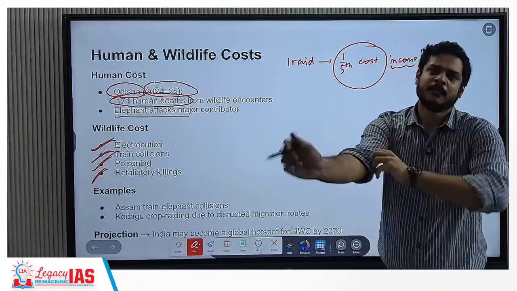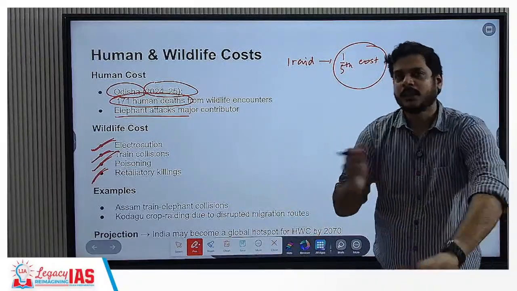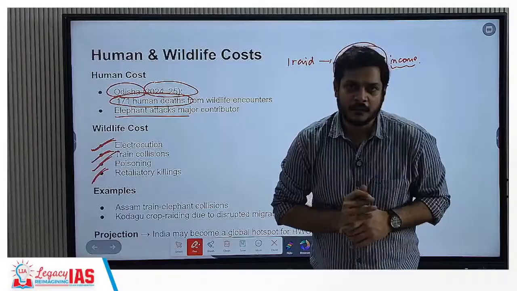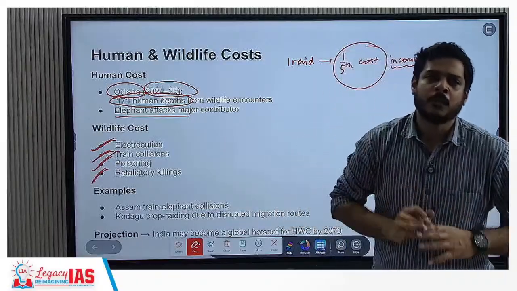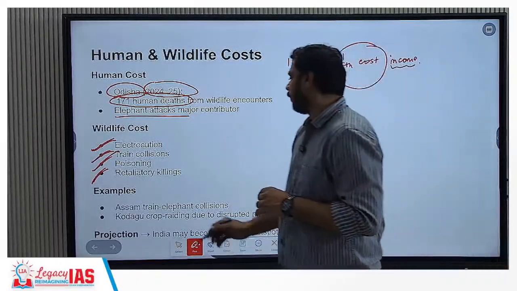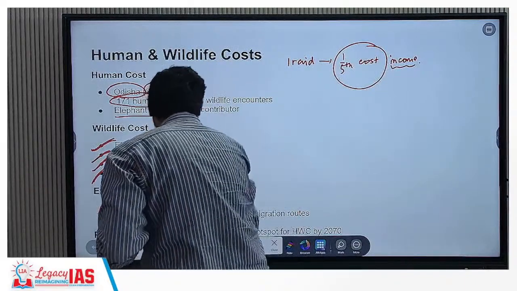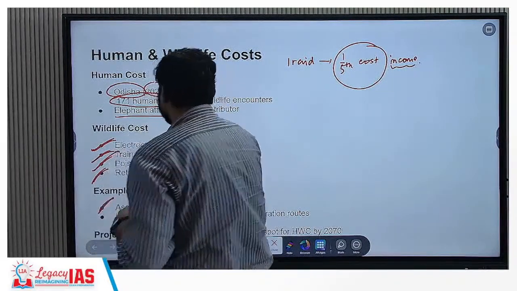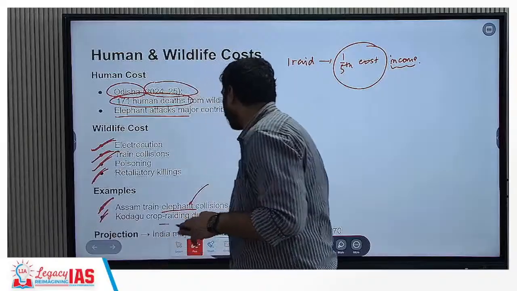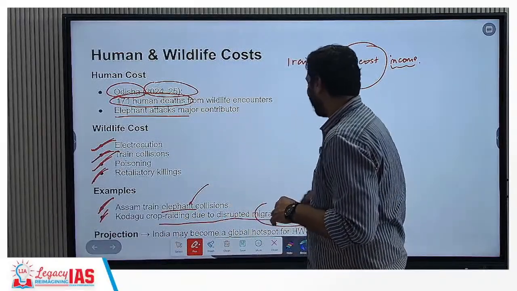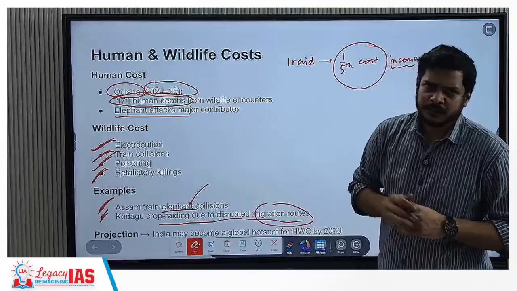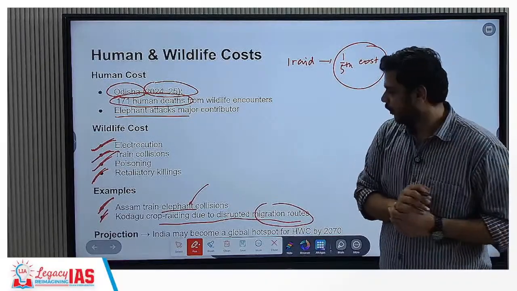You will find that Assam, and particularly the northeast part, will have a huge density of elephants, and therefore there will be more instances of human-wildlife conflict. That is, you will find Assam train-elephant collisions to be much higher. These are the examples. And Kodagu, crop raiding due to disrupted migration routes. This is in the Western Ghats, and in the Western Ghats also this problem is huge.